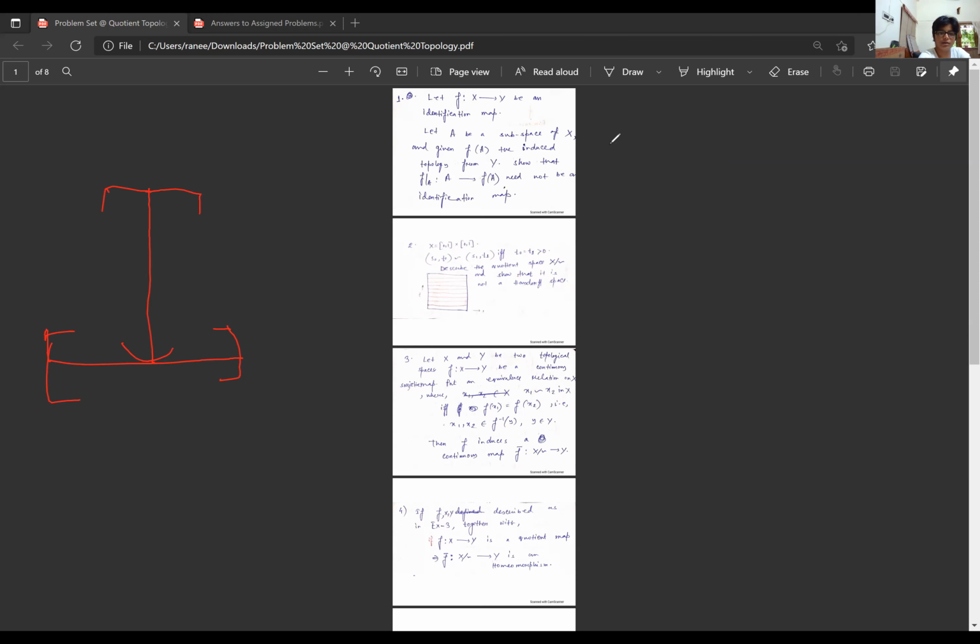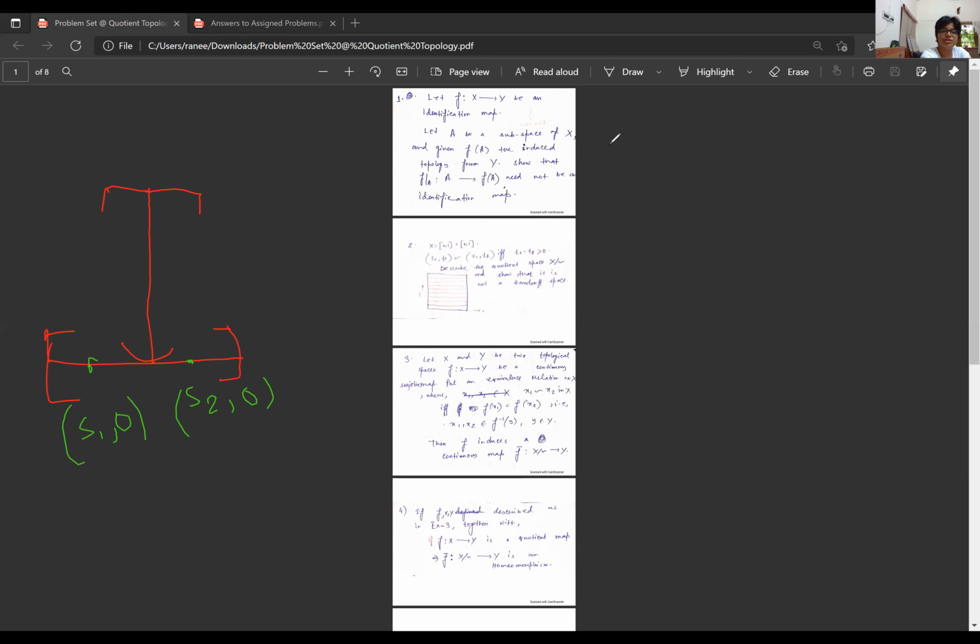If we take some point here, let's call it (s2, 0), and let's call the other (s1, 0). Then I'm trying to distinguish these two points by means of open sets. Can I do that? We can't, because there will be at least one point in common on that vertical line, and hence we can't have two disjoint open sets.